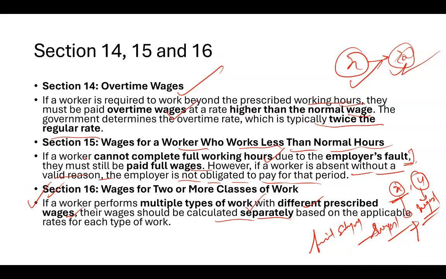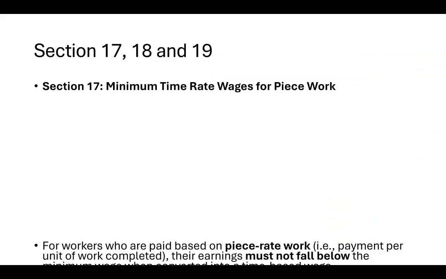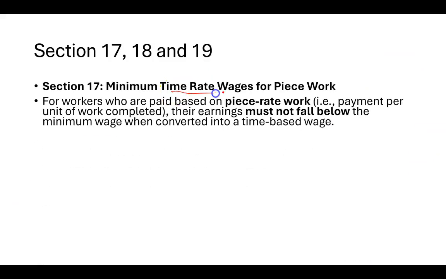Moving on to sections 17, 18, 19. What is section 17? Section 17 says minimum time rate wages for piece work, for workers who are paid based on piece rate. Piece rate means people who are paid based on a per unit system. Their earnings must not fall below the minimum wage.